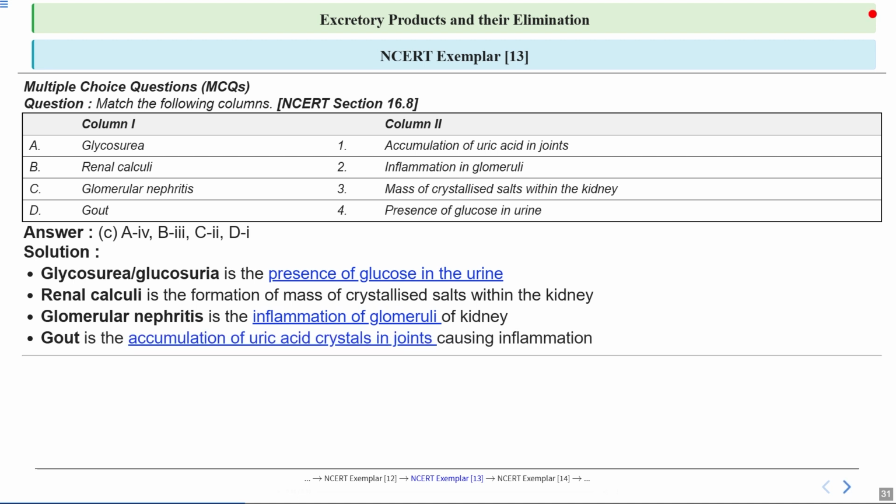Finally, we have gout, which is the accumulation of uric acid crystals at the joints, leading to inflammation and pain. This condition is matched with option number 1 in column 2. So it is a great example of how the body's inability to eliminate certain products can lead to significant health issues. With this, we have completed our matching exercise. So we have to remember these, we can say, excretory disorders.